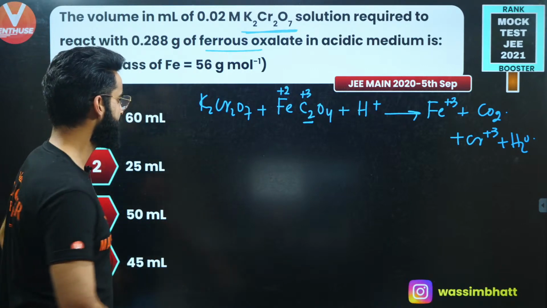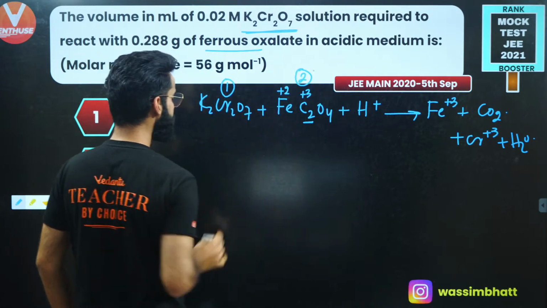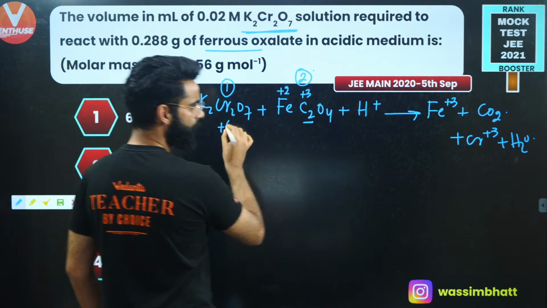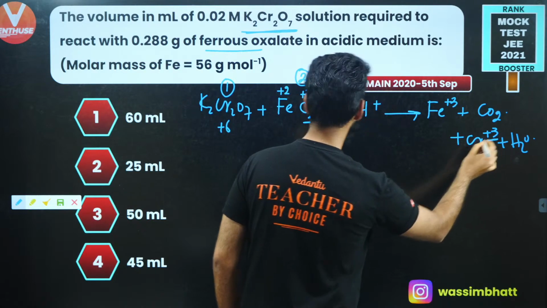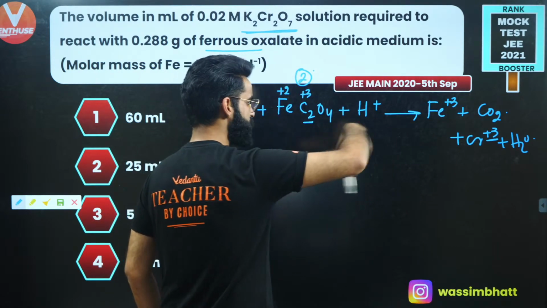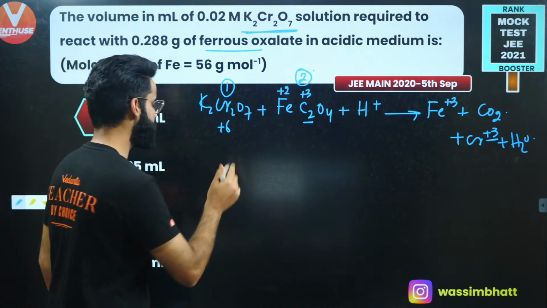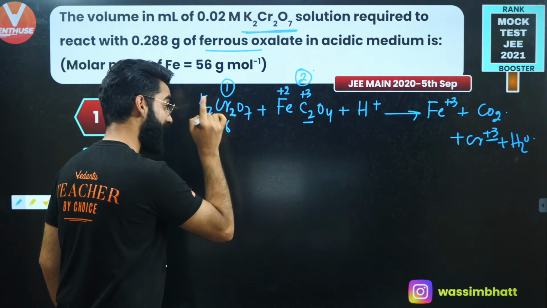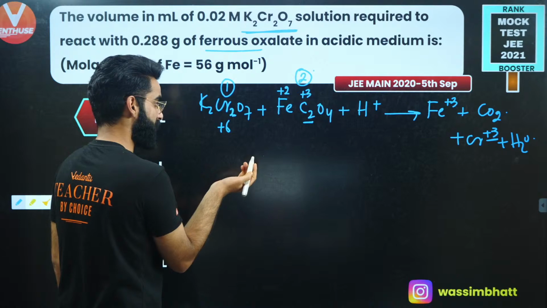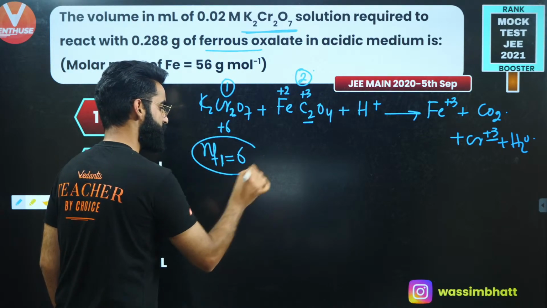Now have a look. First thing, let's call this as 1. Let's call this as 2. What is the oxidation state of chromium right here? It's +6. What is the oxidation state of chromium right here? It's +3. +6 to +3, 3 is the change in oxidation state. But that 3 is the change for 1 atom of chromium, but I have 2 atoms. For 2 atoms, the change is going to be 6. So N factor of K2Cr2O7 in this reaction is going to be 6.